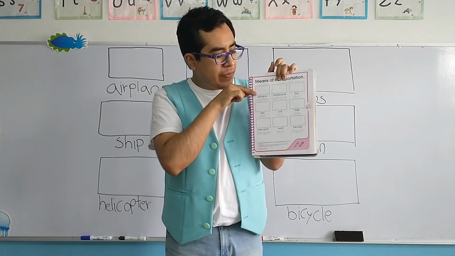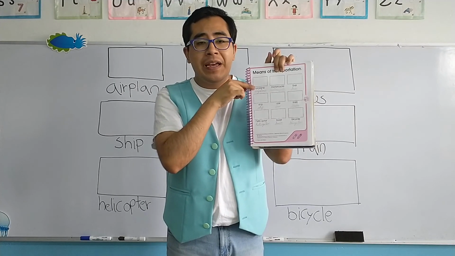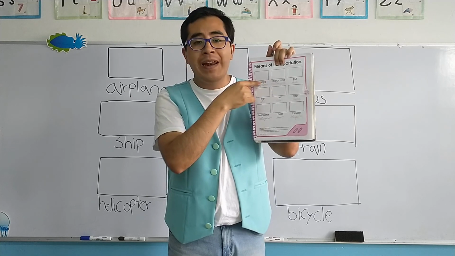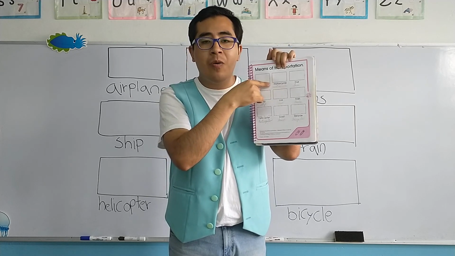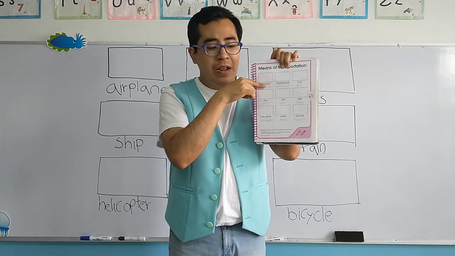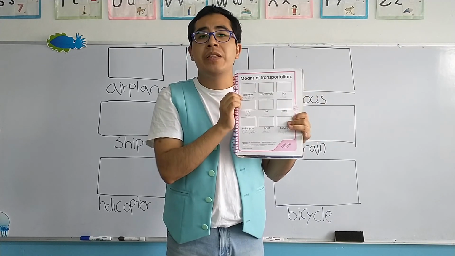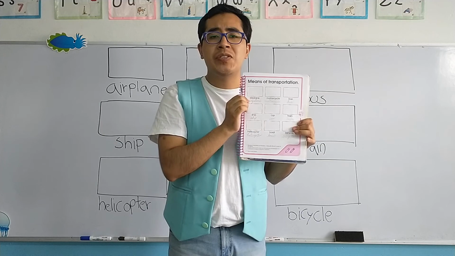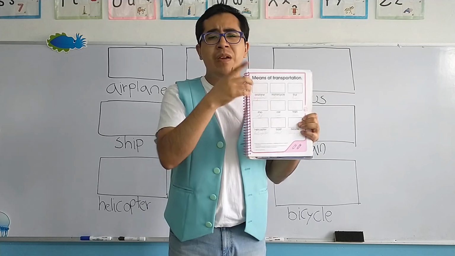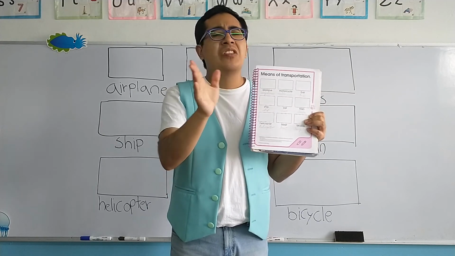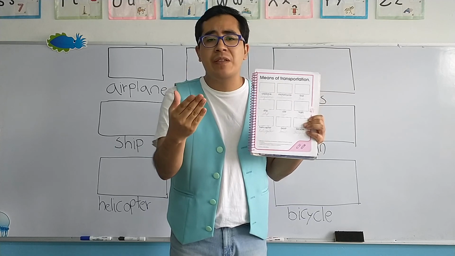Okay? Now, under the name in normal letter, abajo del nombre que está en letra normal, we have the same name using cursive letter. Tenemos el mismo nombre utilizando la letra cursiva. Remember, the teacher Jacob doesn't like cursive letter.